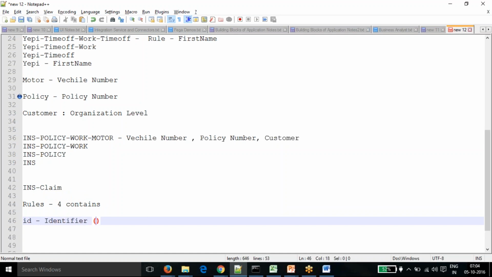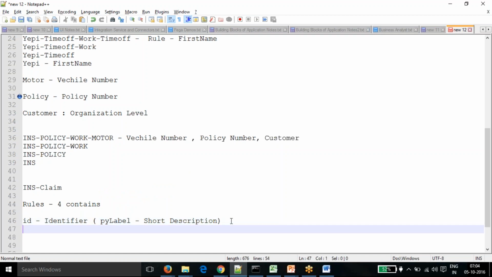With that we also use a field called pyLabel, for a short description of that rule. So this is the first, the name of the rule. Then the type of the rule is decided by the type class, so we define a class for that rule.